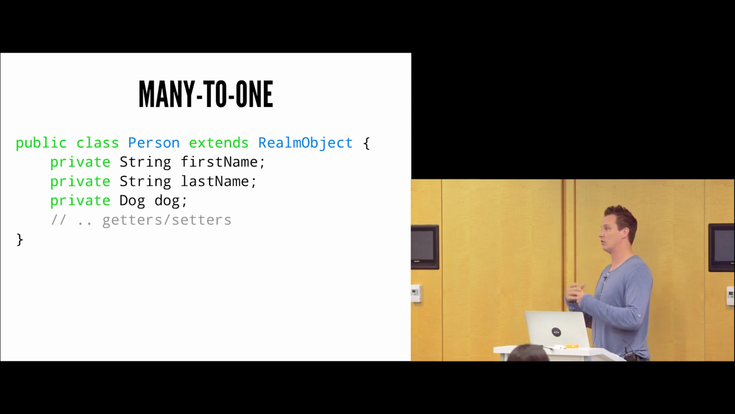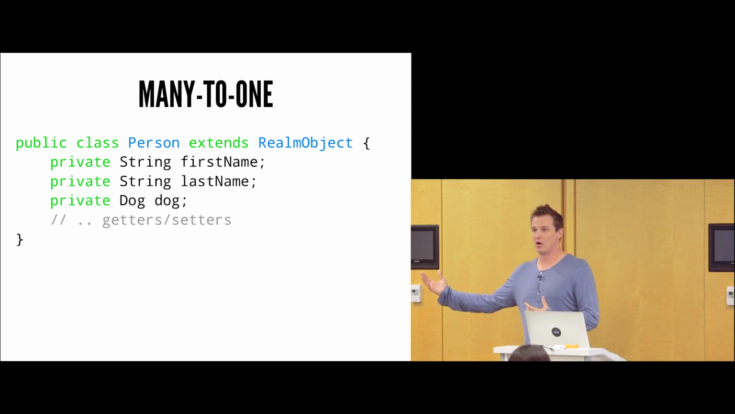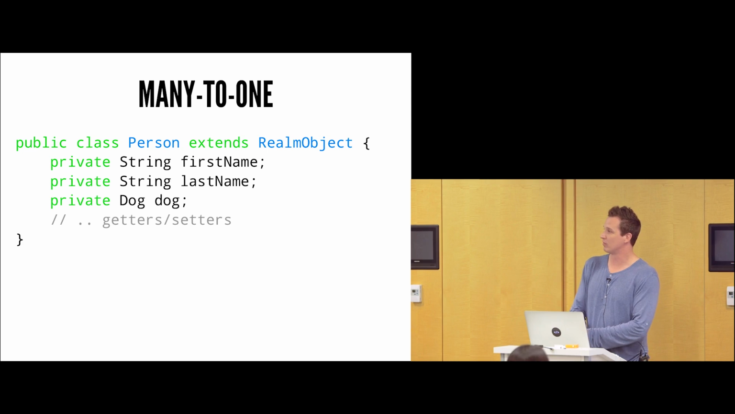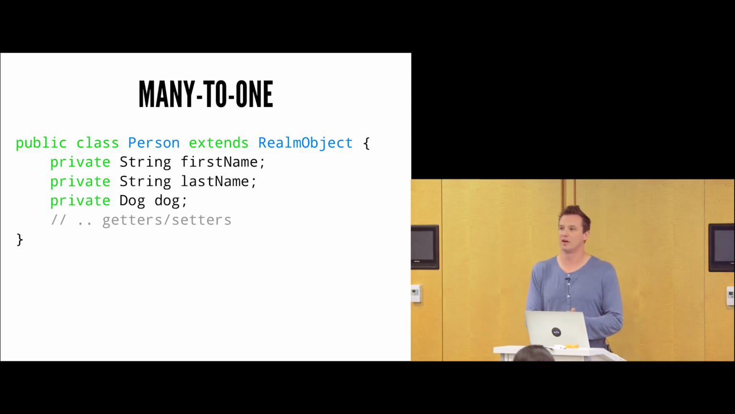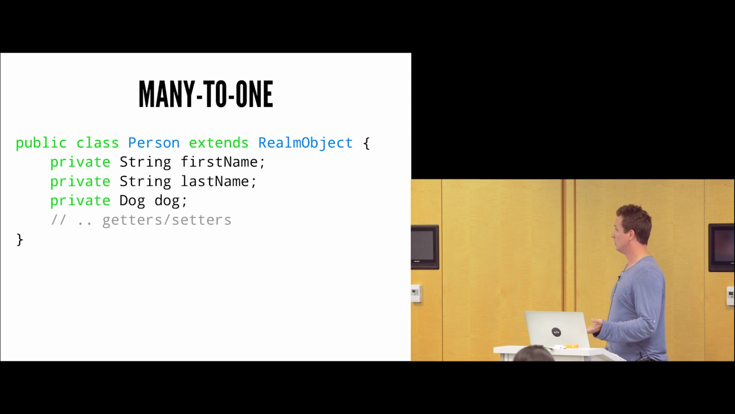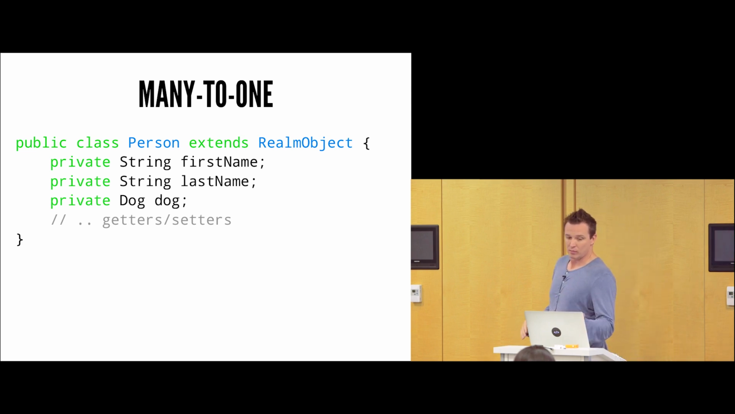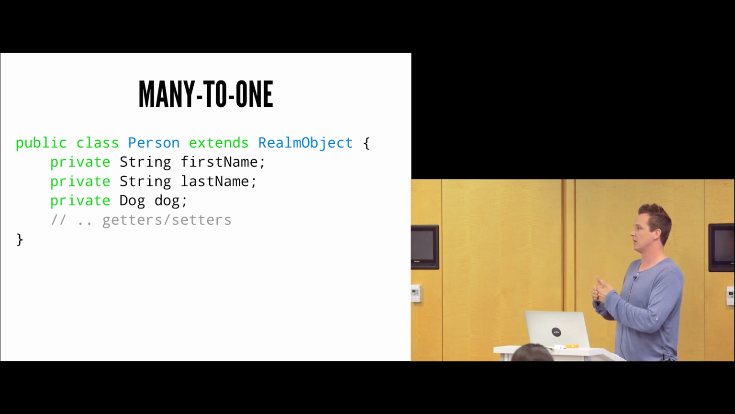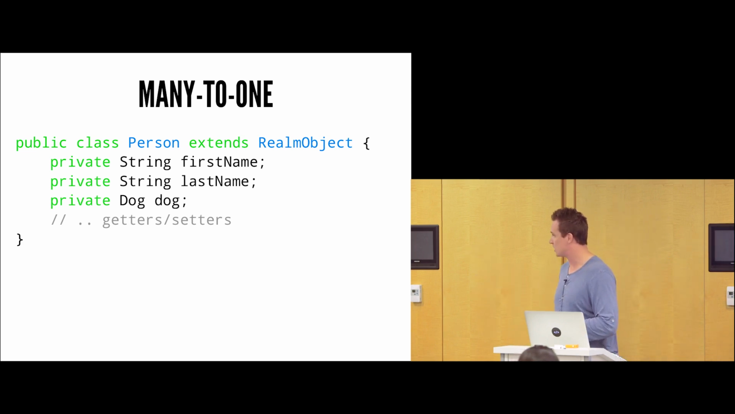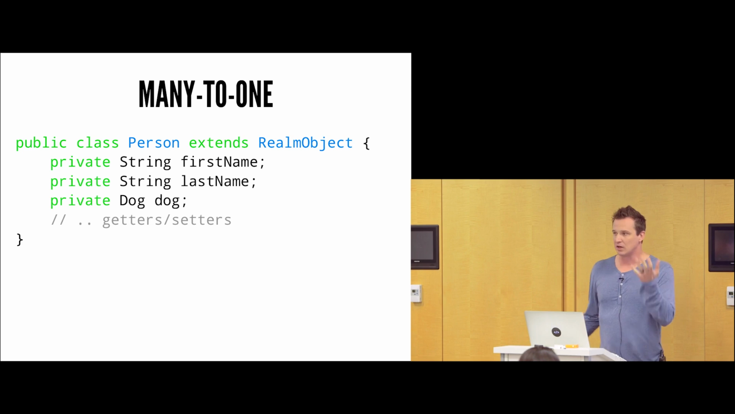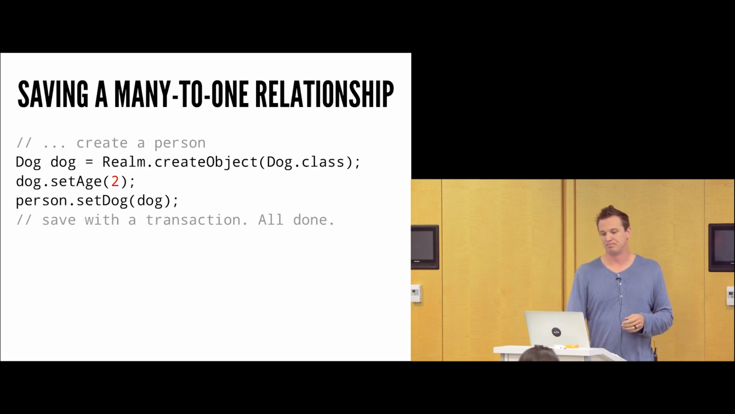If my wife and I have a dog, that dog would be a reference to me, and would also be a reference to her. So many people are referencing this one dog. And that's all we have to do here. Now, person is a realm object, dog is a realm object. Realm underneath the hood is going to know how to make that correlation. So we've already built this relationship. I didn't have to define any crazy foreign keys or anything of that nature.